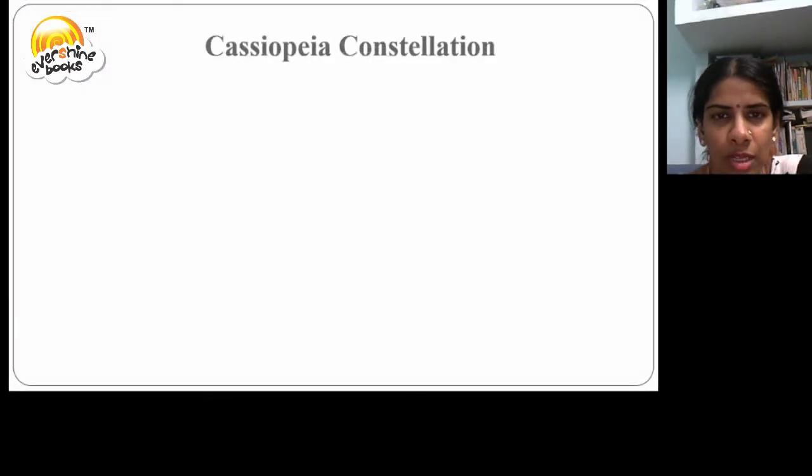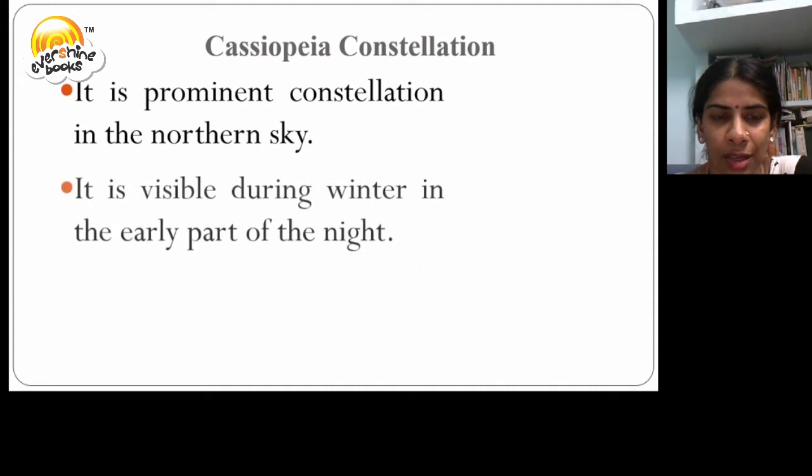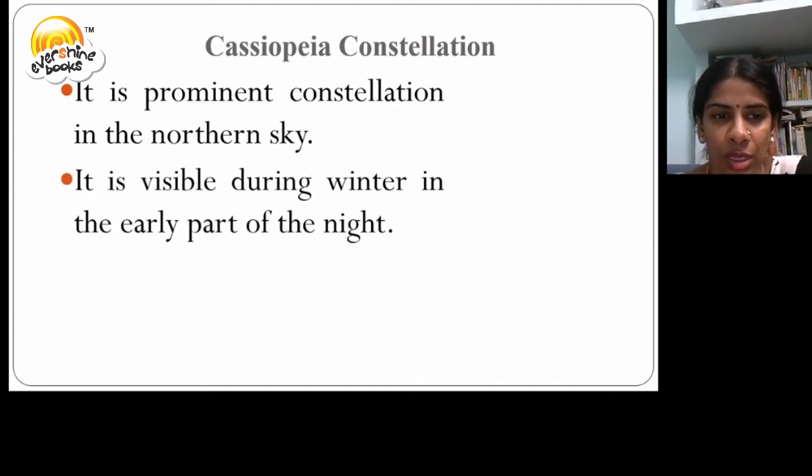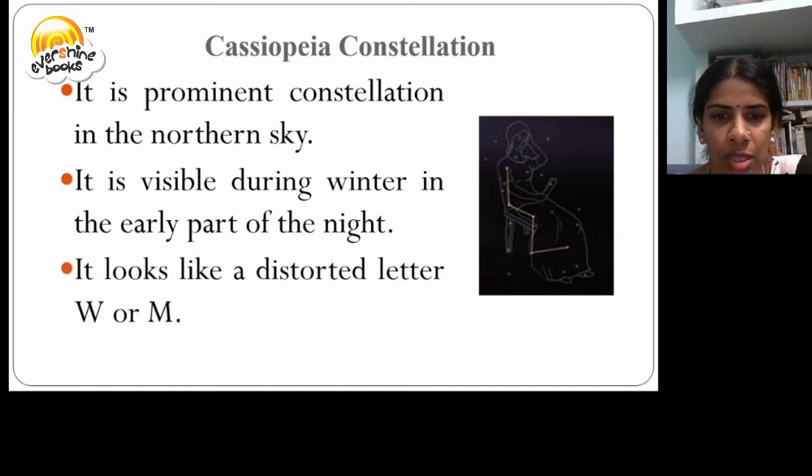Let us now discuss about the Cassiopeia constellation. It is a prominent constellation seen in the northern sky. It is visible during winter in the early part of the night. It looks like a distorted letter W or M.